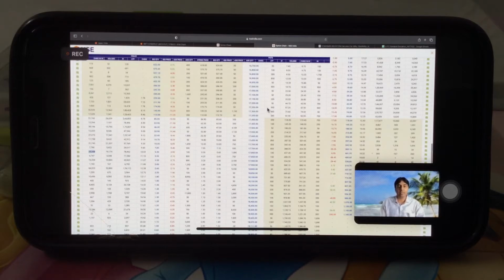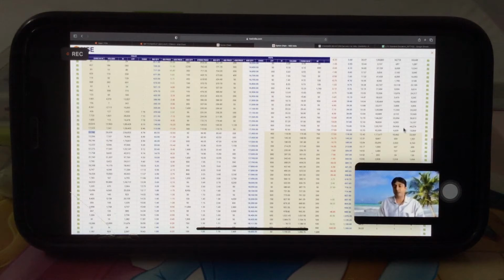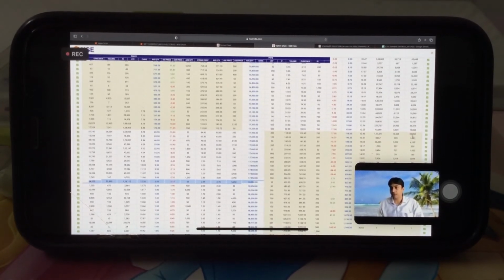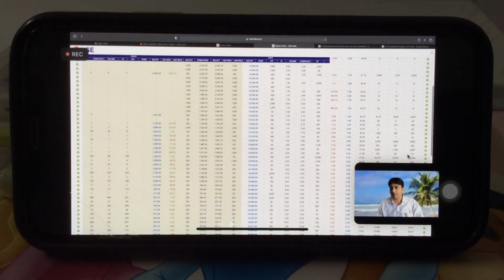So 18,000 is resistance as per the 16th expiry option chain. If we see on the put side, 24, 65 is 16,500.